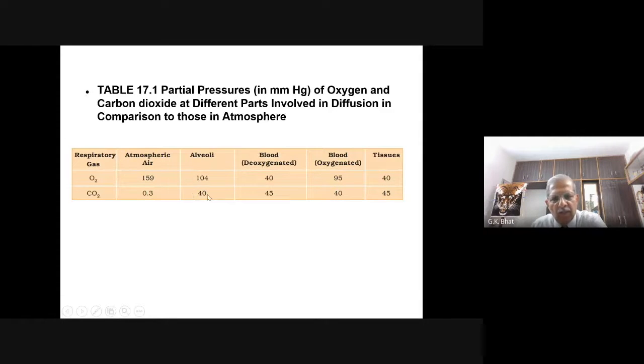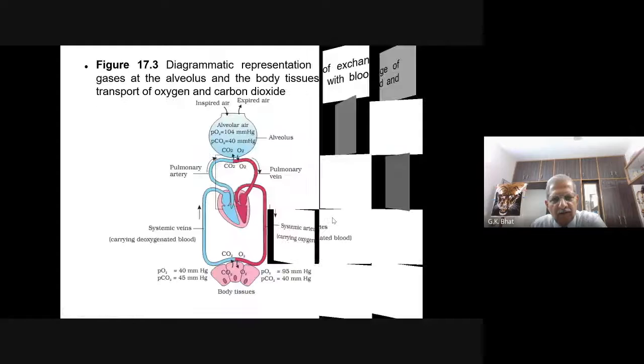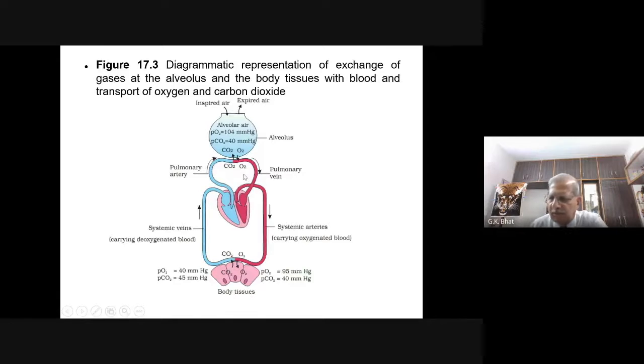In the alveoli, the partial pressure of carbon dioxide in the alveolar sac is 40. In the blood that is brought there, it is 45. So carbon dioxide diffuses from the deoxygenated blood into the alveoli, and in the atmosphere, carbon dioxide partial pressure is 0.3. So from the alveoli, the carbon dioxide moves out along with the outgoing air. This is the table showing how oxygen or carbon dioxide diffuses from one part to another. The same thing is shown here in its diagrammatic sketch.